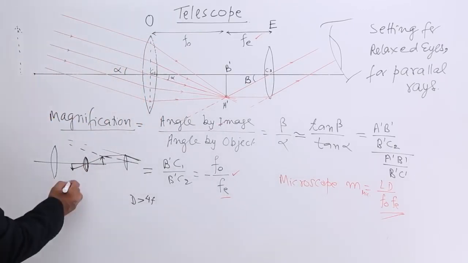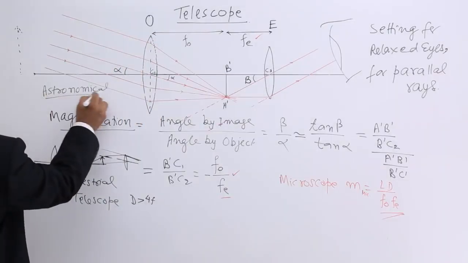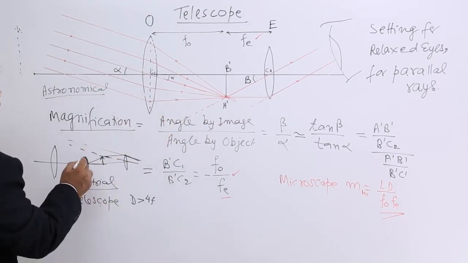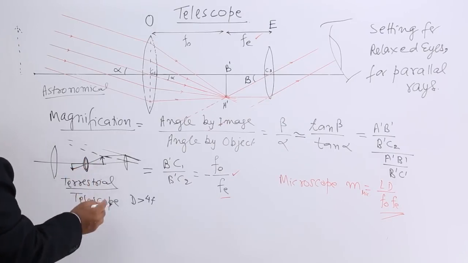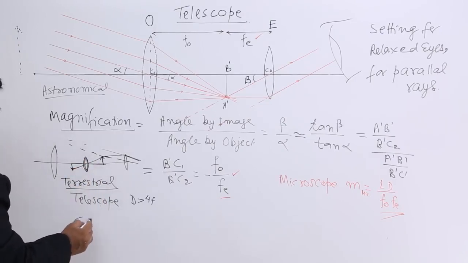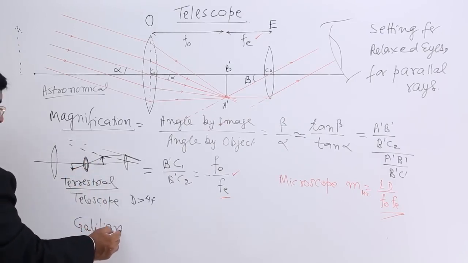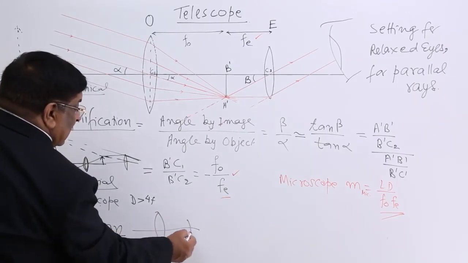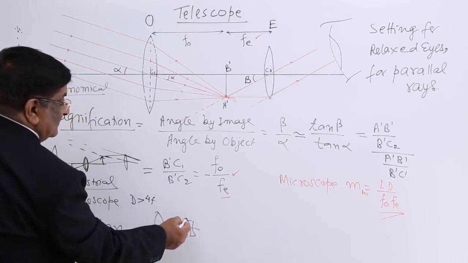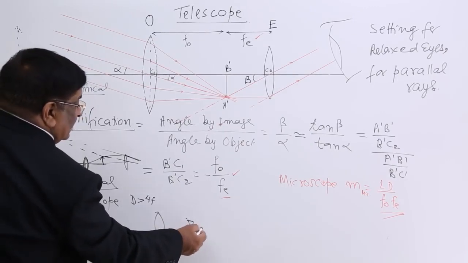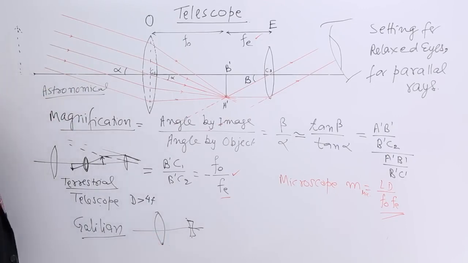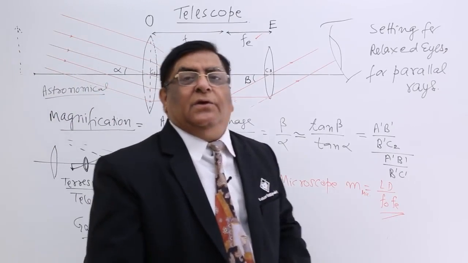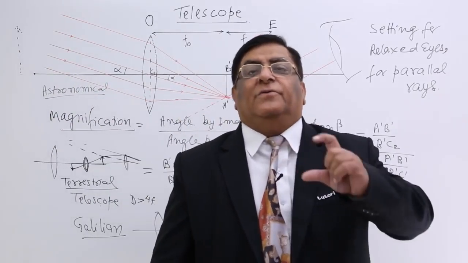So this is the astronomical telescope. This is the terrestrial telescope, by fitting a lens for inversion, and there is the Galilean telescope which was using this and this. There was one concave lens. So this was the Galilean telescope. So these are the three types of telescopes which are made with the help of lenses.